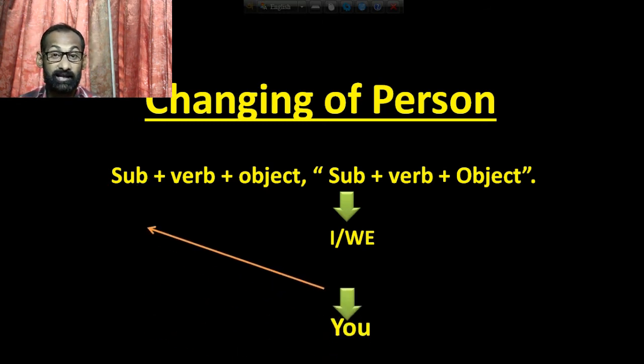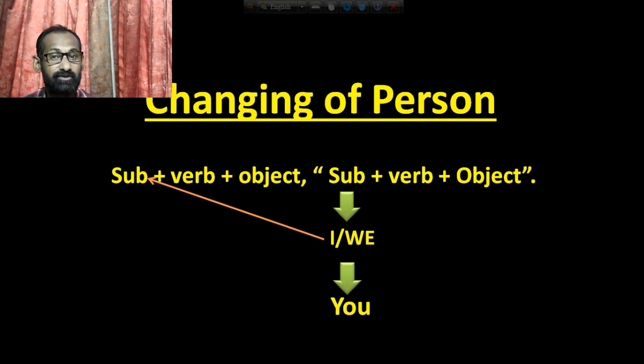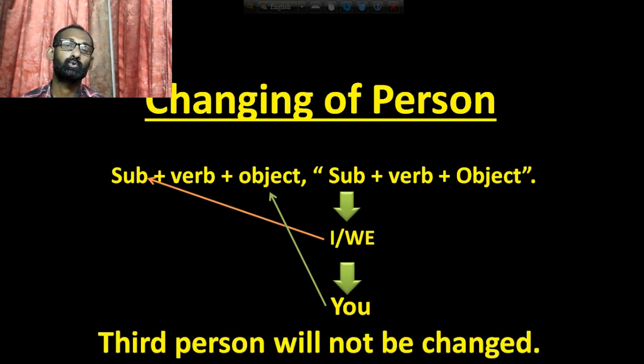Next, the second person you of the reported speech will be the object of the reporting verb. And the third person will not be changed. That means there is no change in third person. We have now completed the changing of person.